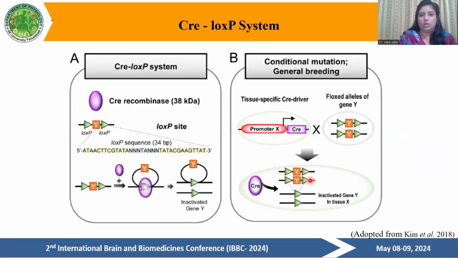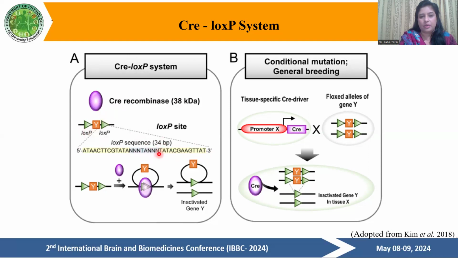So to make our knockout mice model, we used the Cre-LoxP system. What is the Cre-LoxP system? There is an overview of the Cre-LoxP system. In this system, the Cre recombinase enzyme is used. This enzyme removes the sequence between the two palindromic sequences of the LoxP sites. If you can see there, this is one palindromic sequence, and this is the second palindromic sequence, and these sites are called the LoxP sites.